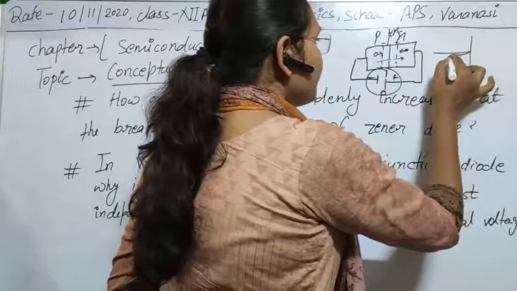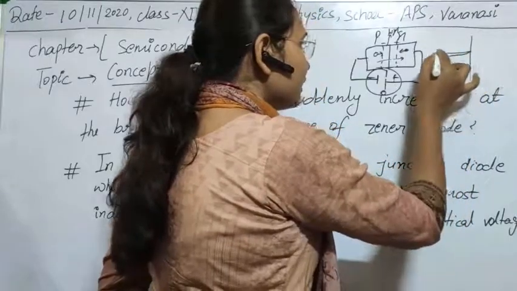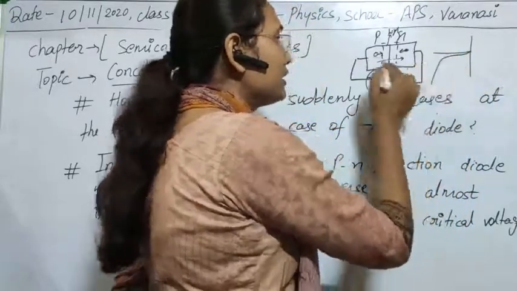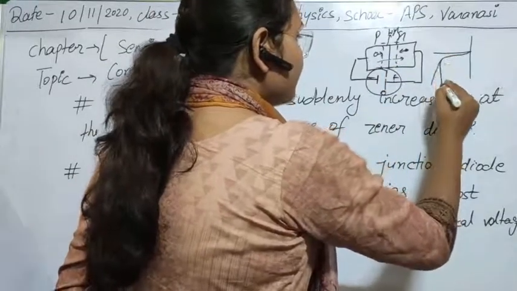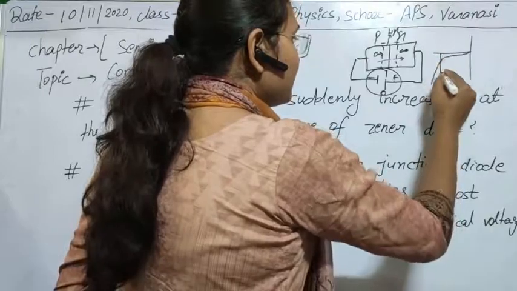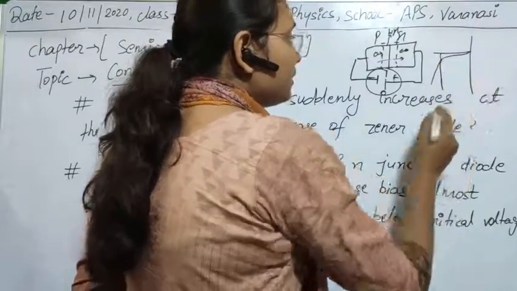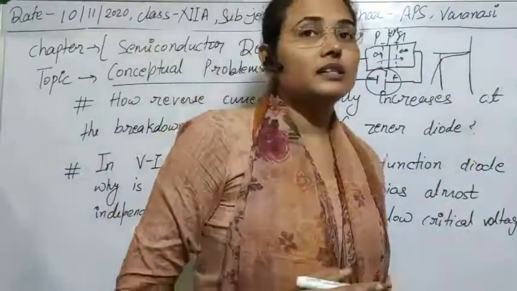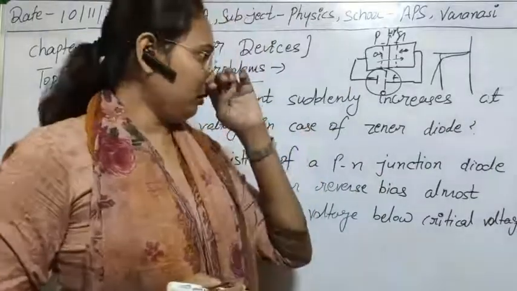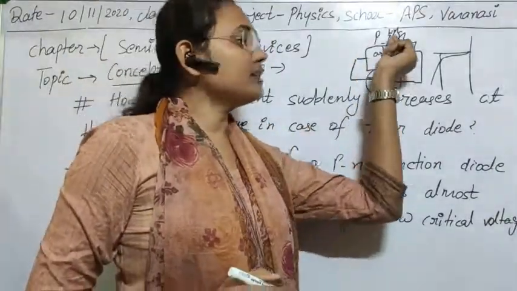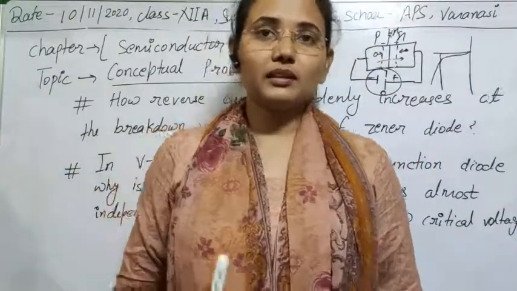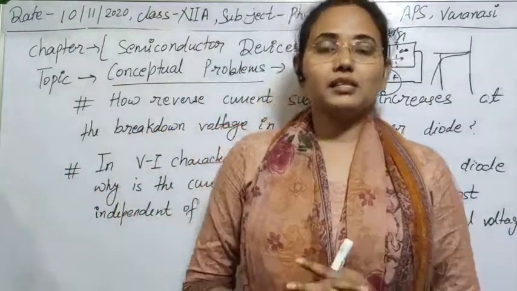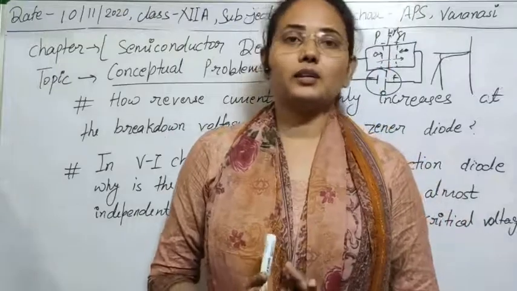So this curve is obtained like this. Current continually increases with increasing voltage. But in the case of a Zener diode, we obtain this curve like this, meaning after a certain voltage the current becomes constant. So this is the difference. The reason is that due to doping, the potential here is high or low, as that depends on the doping process. So I think the reason behind the sudden increase in current is clear to you.